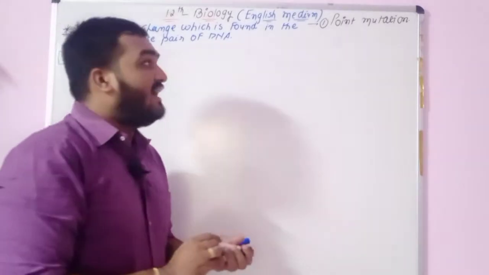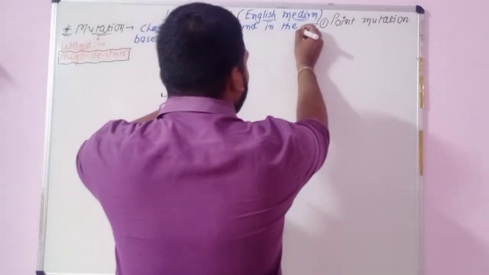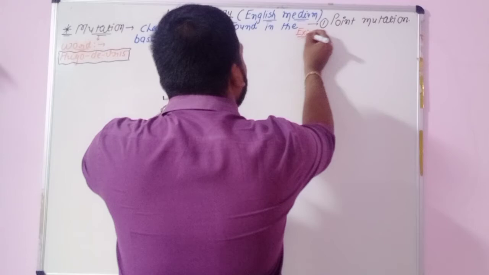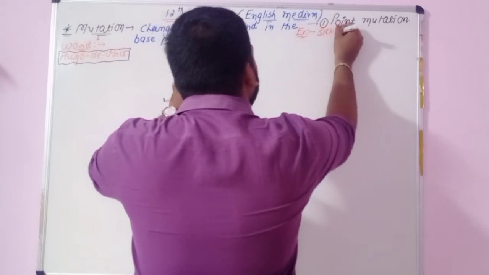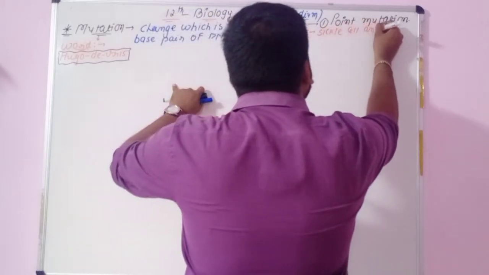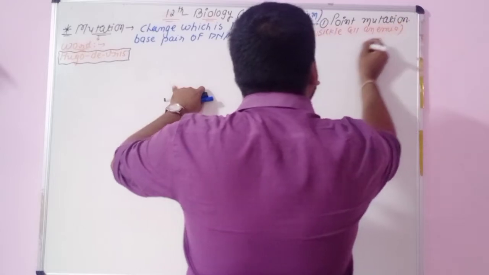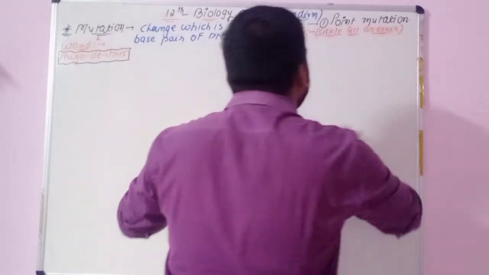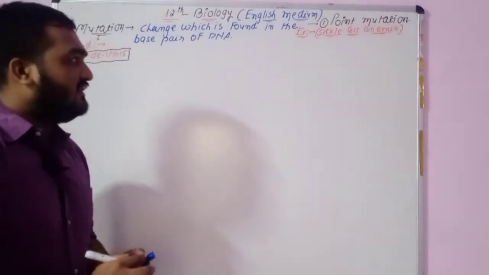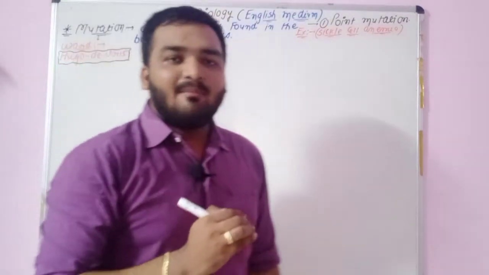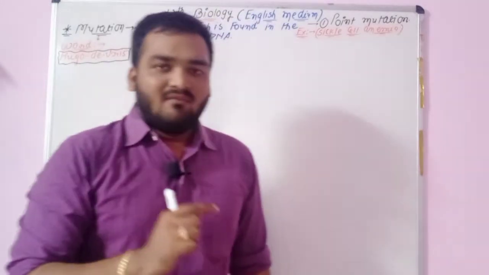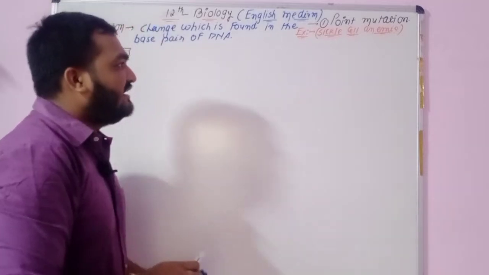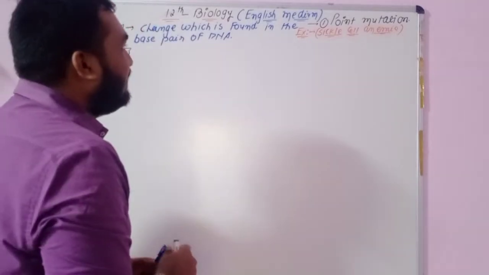You will remember that the example of point mutation is a genetic disease known as sickle cell anemia. So remember this name. Sickle cell anemia is a type of genetic disease which occurs with the help of point mutation. We will understand it later, but remember that the example of point mutation is sickle cell anemia. It is the first type of mutation.